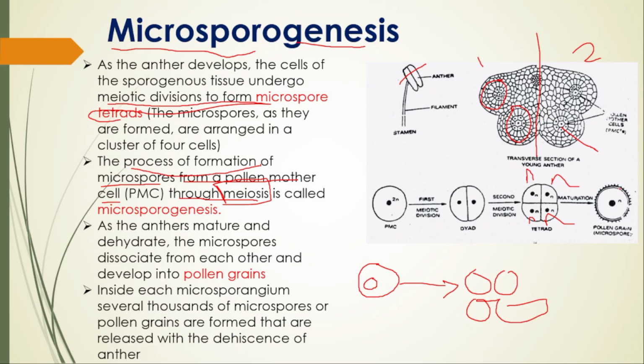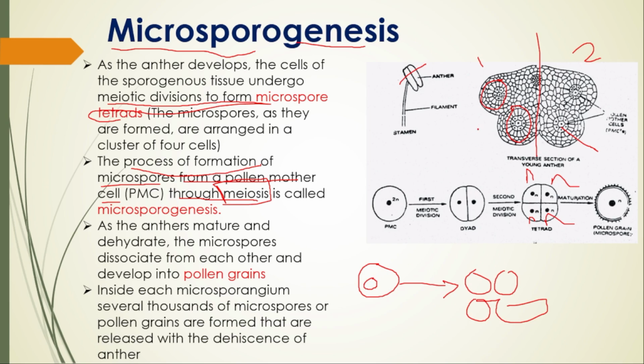There is a lot of difference between the microspore tetrad and the pollen grain, because the microspore tetrad is a premature stage of the pollen grain, whereas the pollen grain, or microspore as we call it, is the matured stage. How is it going to mature? Once the tetrad is formed, the outer tapetum layer is going to produce sporopollenin on all those cells to make the pollen grain stiff. That is what we call the maturation stage.